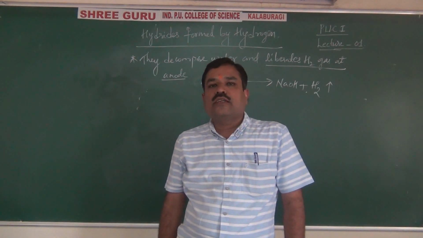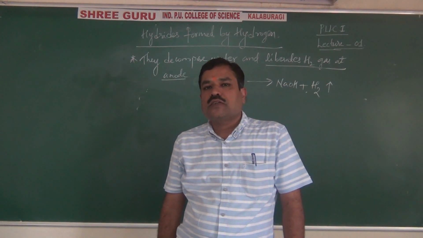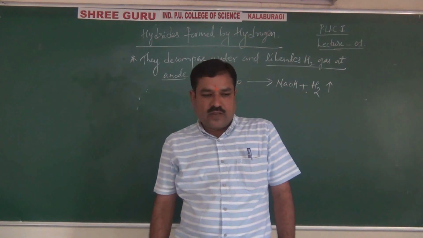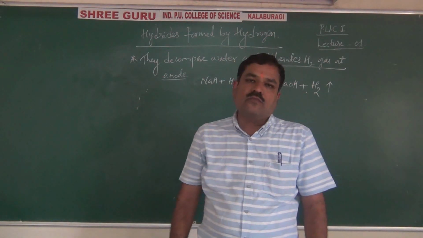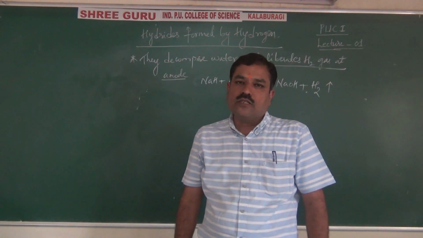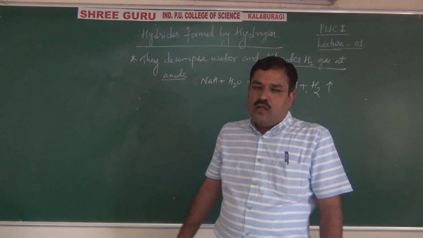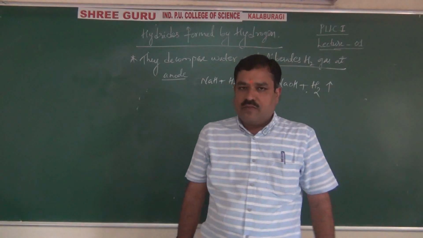They can form these ionic hydrides. They are also called salt-like hydrides or saline hydrides. Examples: all alkali metals, lithium, sodium, potassium, rubidium, cesium, except francium because francium is radioactive. Then in alkaline earth metals, calcium, strontium, barium.